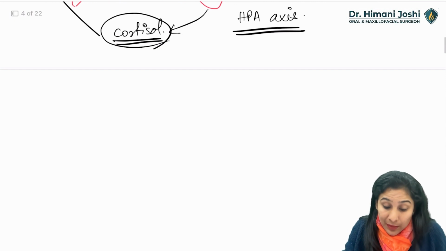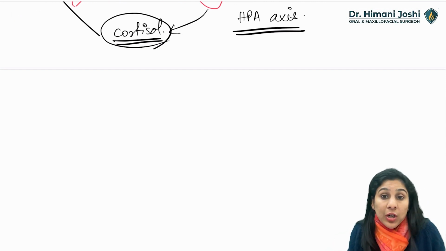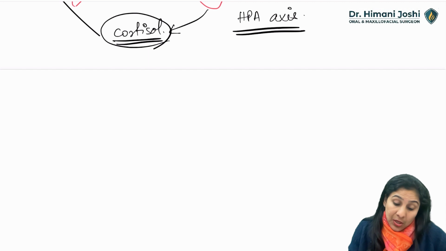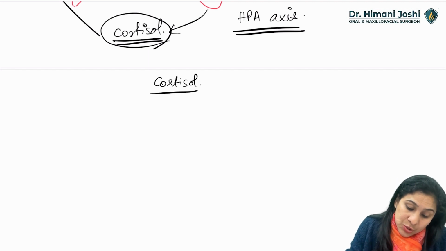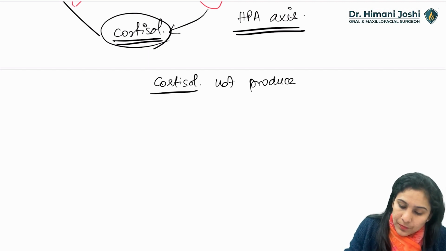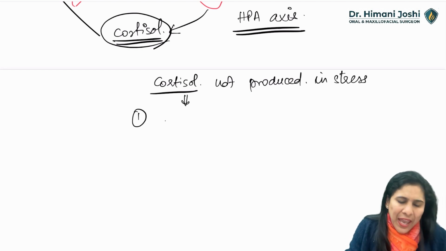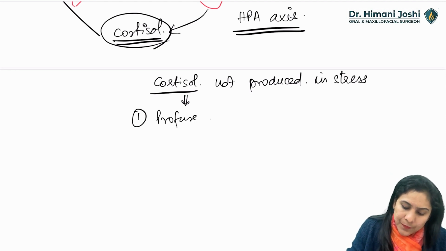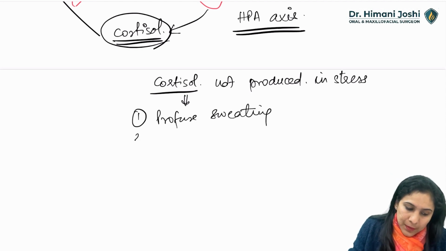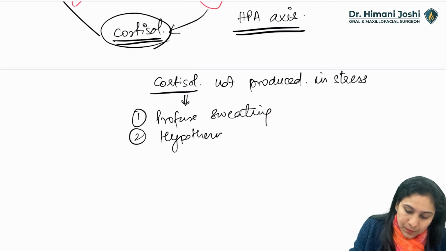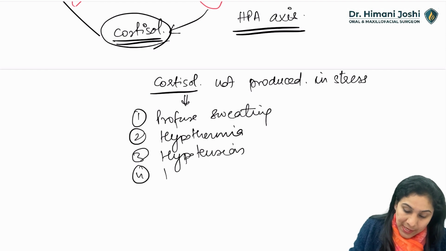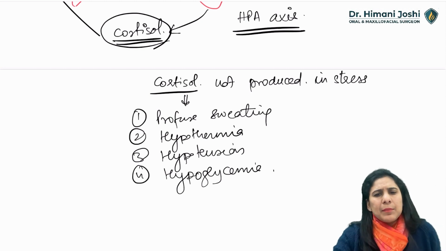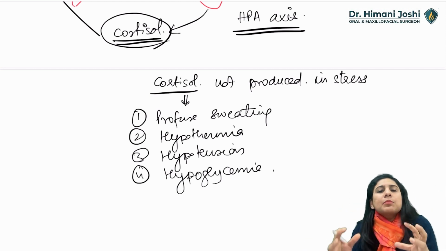If this axis is not there, if cortisol production is not there, if cortisol is not produced in stress, what will be the effect? The effect will be that everything goes down. There is profuse sweating, hypothermia, hypotension, hypoglycemia, dyspnea, hyponatremia. A lot of things will happen, but broadly the systems in the body will go down.